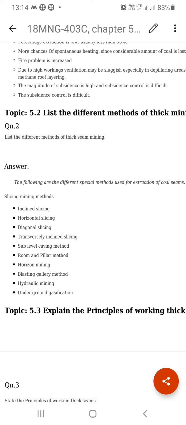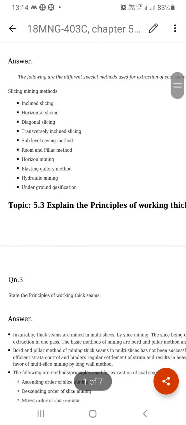With all these thick seam mining methods, we excavate coal, we convert coal into gases, we convert the coal hydraulically into pieces, and we remove the coal from different slices. With the help of all these methods, we excavate this coal. These are the different methods of mining the coal.